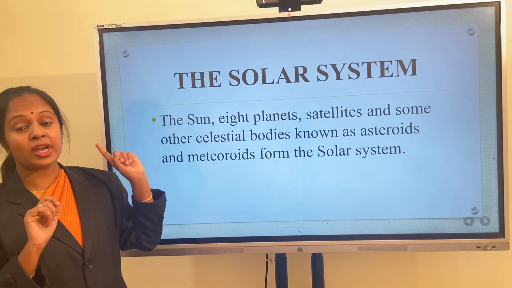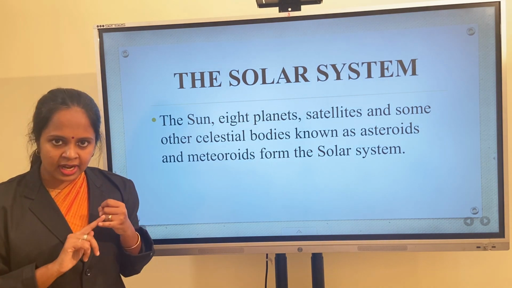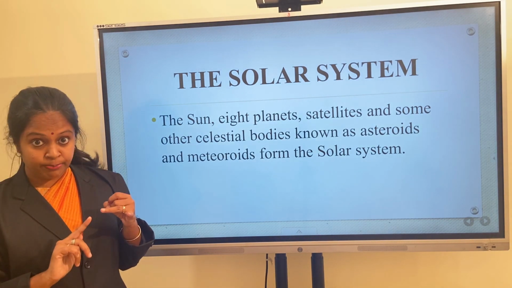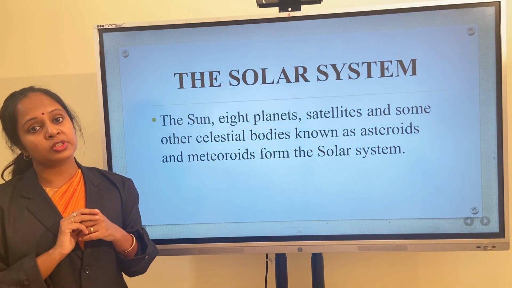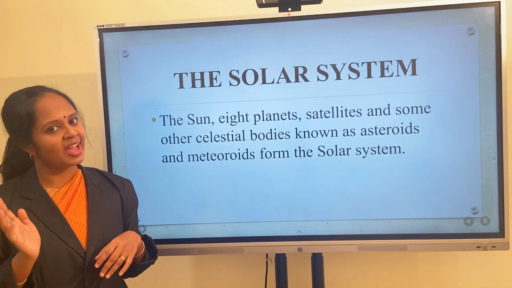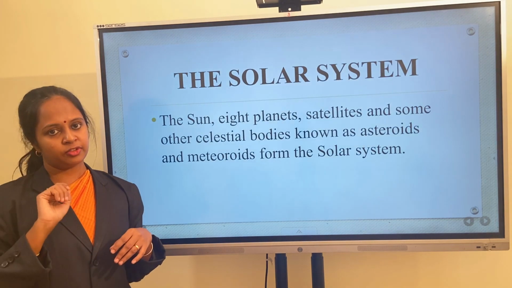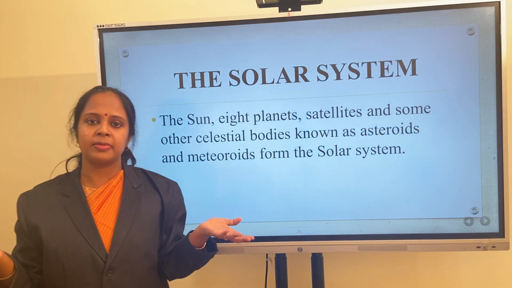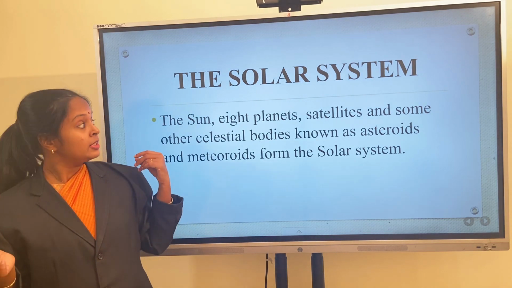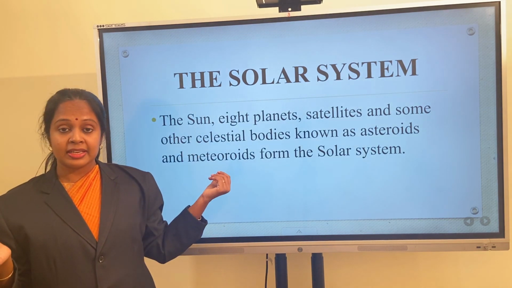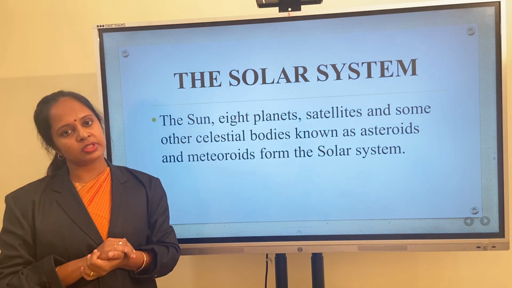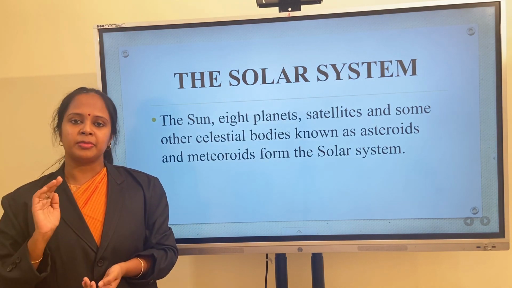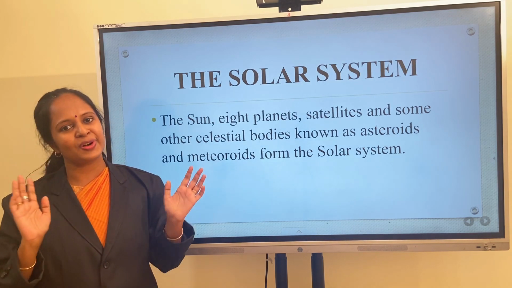So the solar system consists of the sun, 8 planets, satellites, and some other celestial bodies known as asteroids and meteoroids. I repeat once more. What is meant by solar system? The sun, 8 planets, satellites, and some other celestial bodies known as asteroids and meteoroids form the solar system.